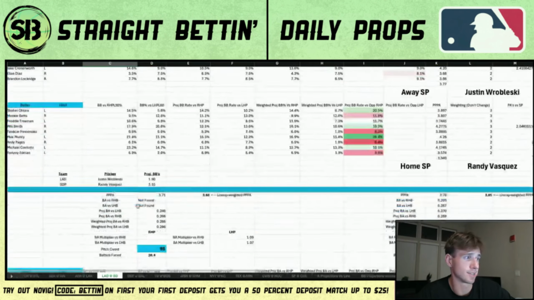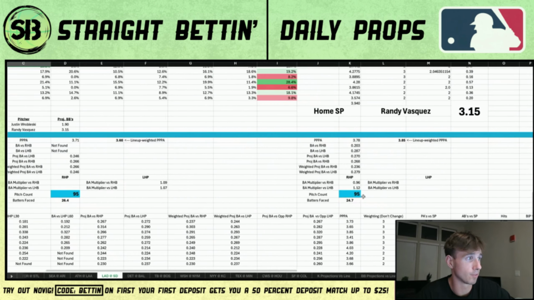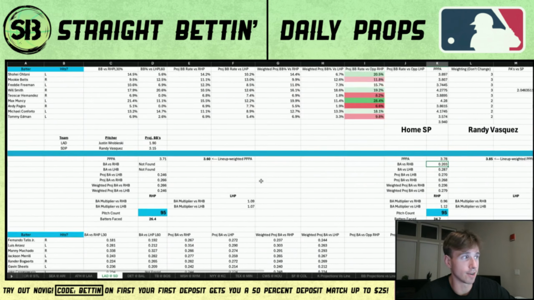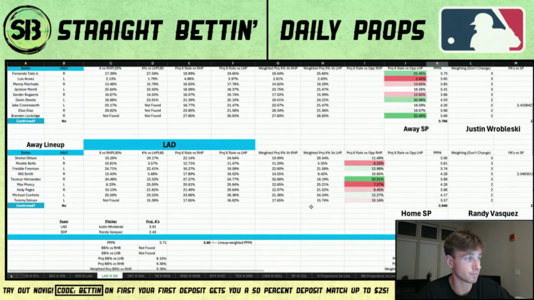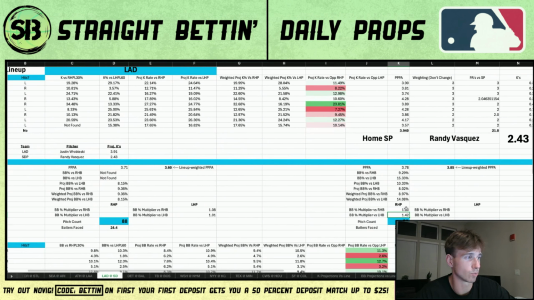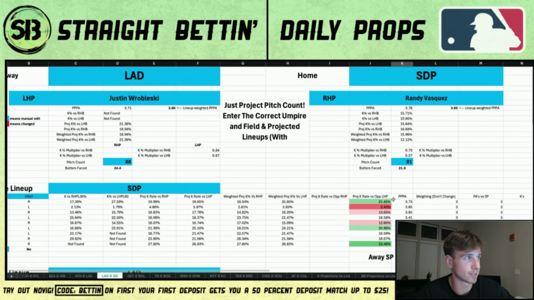So yeah, guys, Randy Vasquez is not like a special pitcher or anything. I will say though, Randy Vasquez, you look at his batting average allowed versus righties, .203. His average allowed versus lefties, .287. So that's a pretty big split too. So you got Teoscar, who's a righty too, right? So yeah, all the splits are kind of going up against Teoscar here. Randy Vasquez has positive splits. I guess the one thing is he does walk lefties more. Randy Vasquez walks a lot of guys too. So maybe that could be another thing, even though Teoscar does not walk a ton.